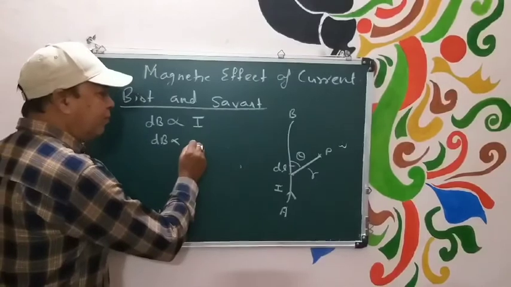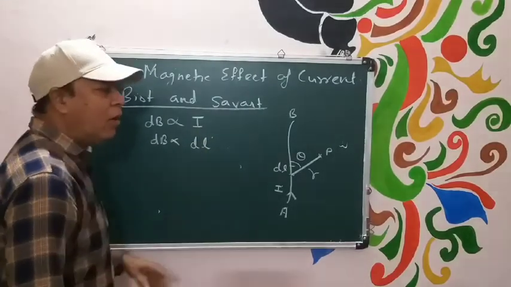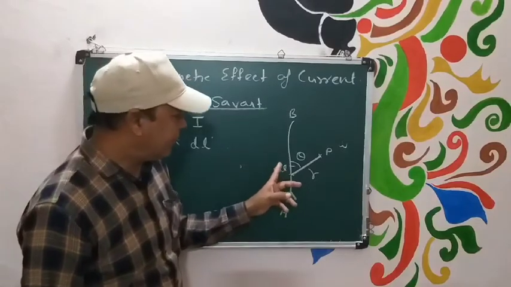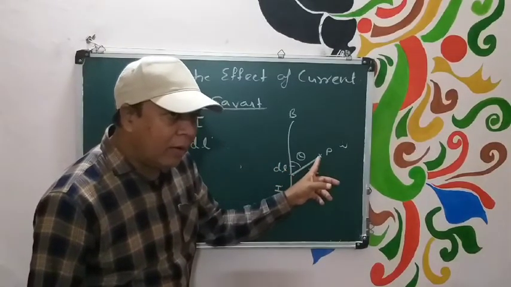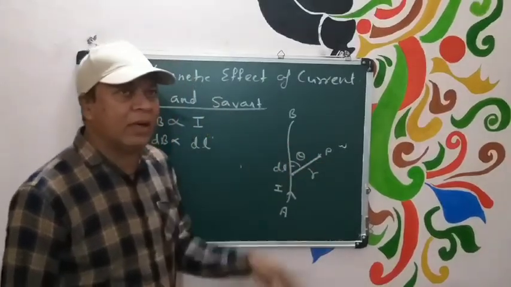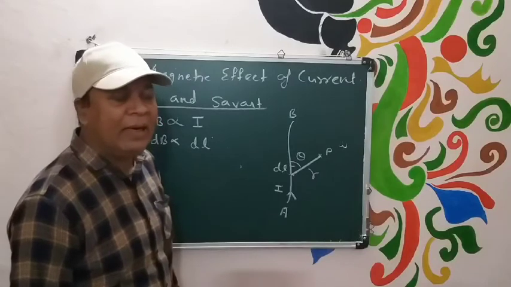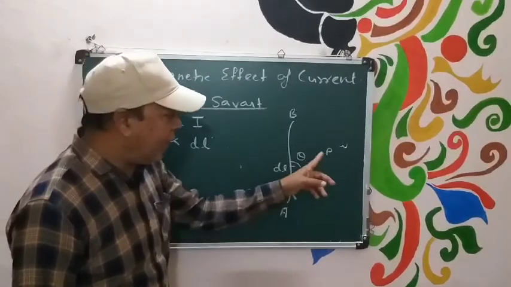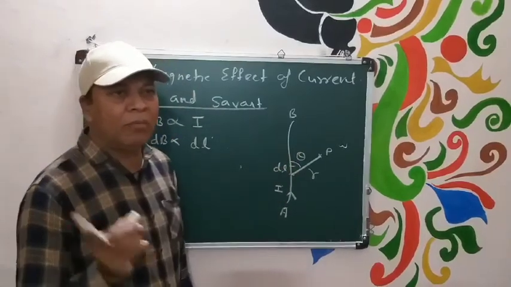So dB should also depend on dl. Now, simply, if point P lies far away from the conductor, he observed that intensity of magnetic field decreases. If point P is close to the conductor, magnetic field is more.